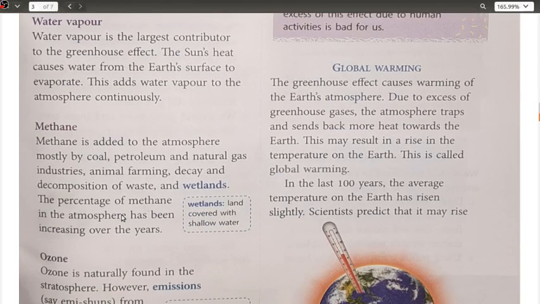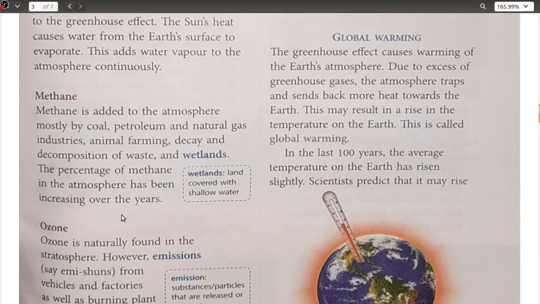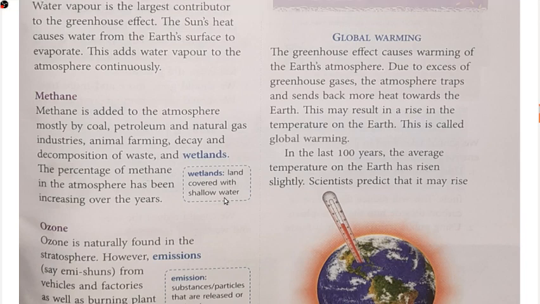So water vapor, then we have the methane here. Okay, methane is added to the atmosphere mostly by coal, petroleum and natural gas industries, animal farming, decay and decomposition of waste and wetlands. The percentage of methane in the atmosphere has been increasing over the years. Wetlands are your lands which are covered with shallow water. Shallow water मतलब बहुत गहरा पानी नहीं है, ठीक है, थोड़े से पानी से कवर्ड है, इसीलिए उसको वेटलैंड्स बोलते हैं.